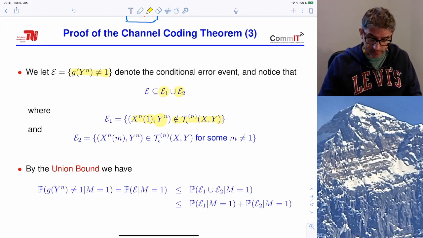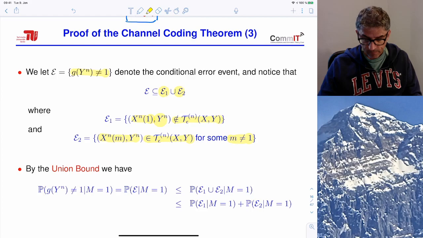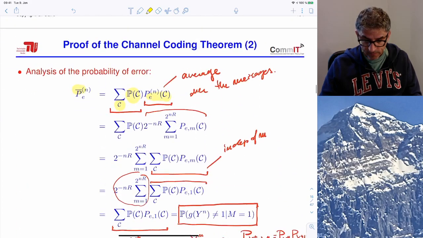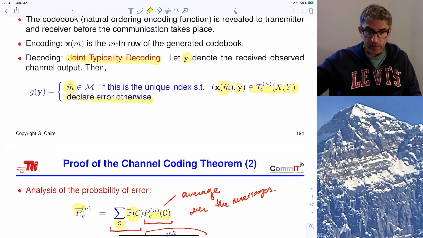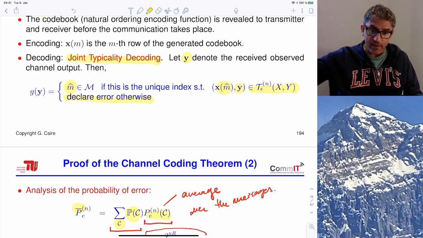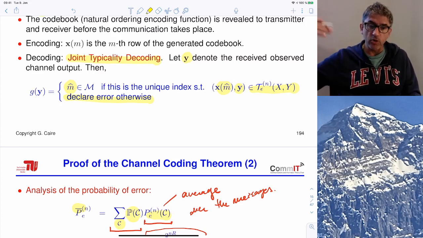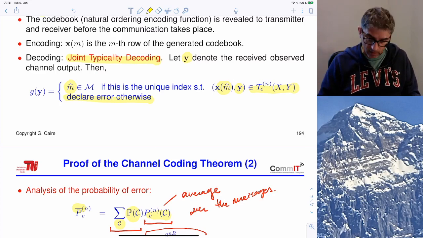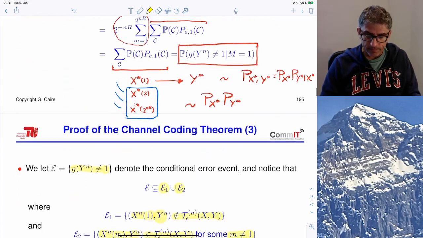The other event is that there exists some other m different from 1, such that xnm and y are also jointly typical. And in this case, it means that, well, either this other m is unique and then it will be chosen, but it's not 1, so we make an error, or both 1 and this other m are jointly typical, so there is no unique index, and again, we can count this as an error.